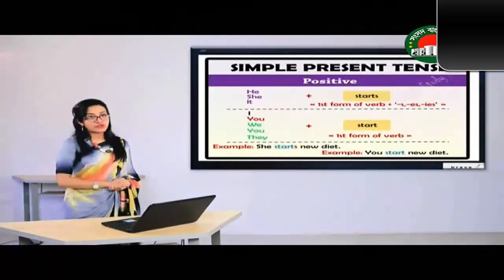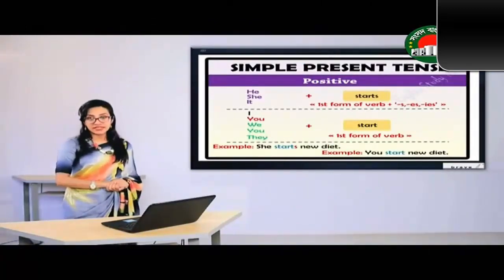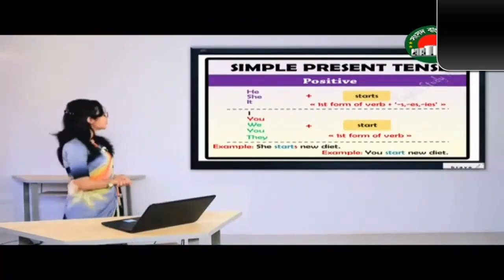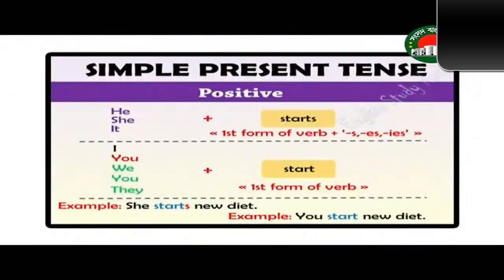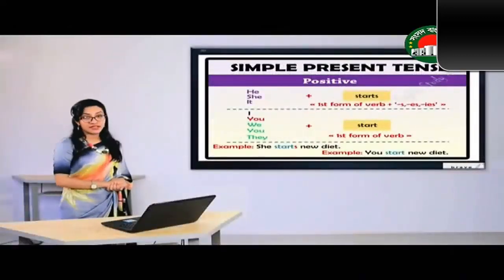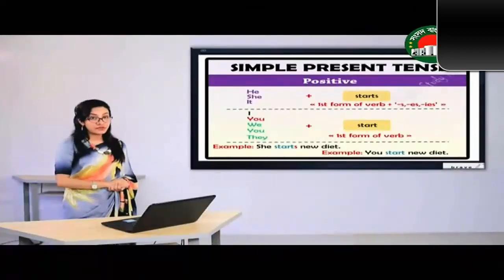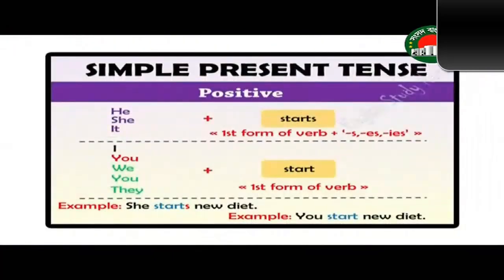Now moving on to regular verbs being used in simple present tense. Here, at first, we are going to look at the positive form or affirmative structures. In case of positive sentences or affirmative sentences, if we have first person, second person, or third person plural number, then we are going to use the present form of the verb. But if you have third person singular number, then we are going to add s or es at the end of the present form of the verb in simple present tense.